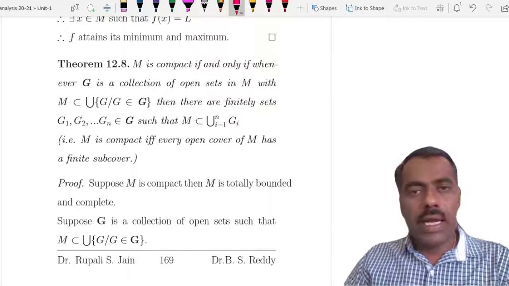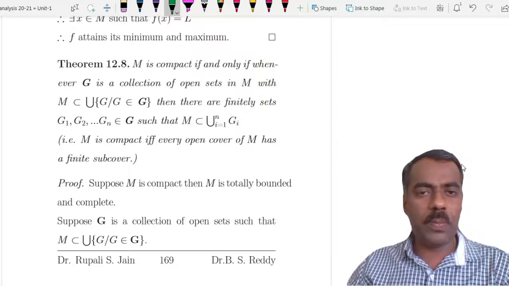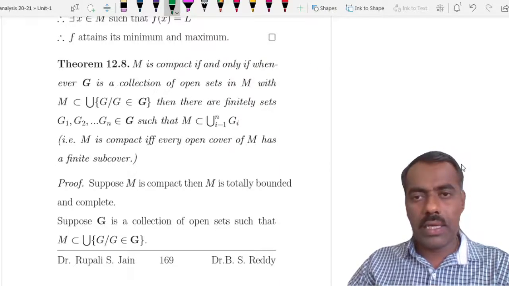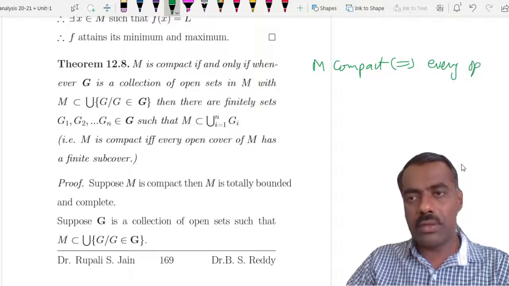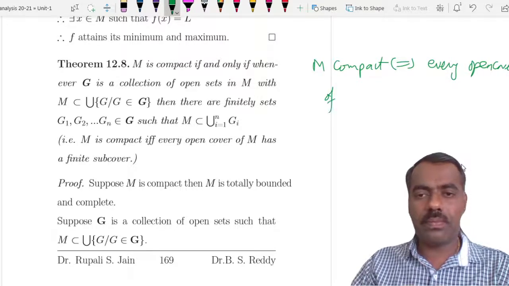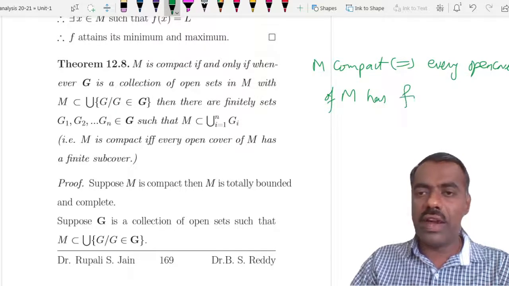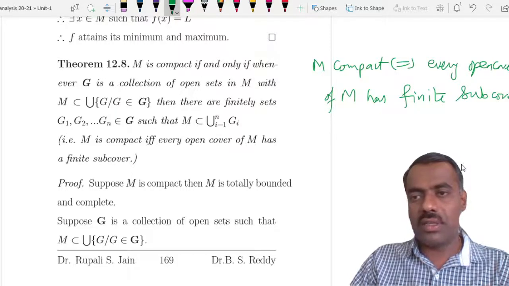Now we give another characterization in terms of open covers. We will prove that M is compact if and only if every open cover of M has a finite subcover.